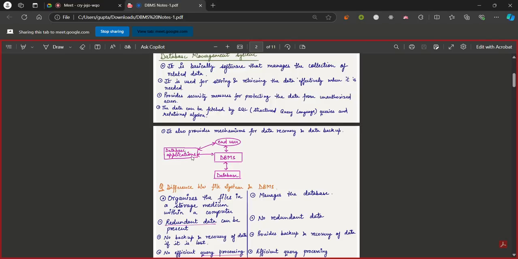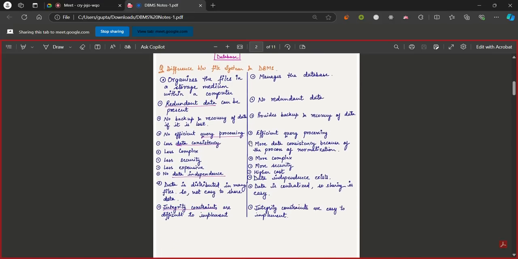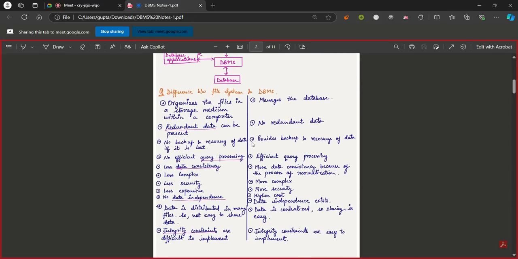Yeah, so we may see that database applications can be used by end users. These applications are also used by database management systems which are connected to the databases themselves. Now moving forward, what is the difference between a file system and a database?